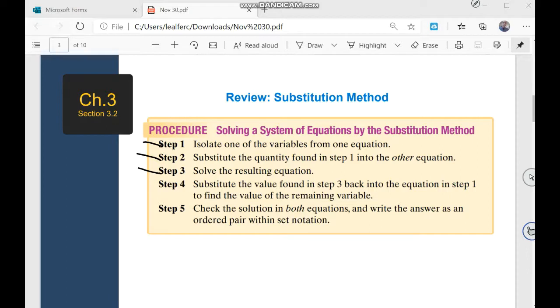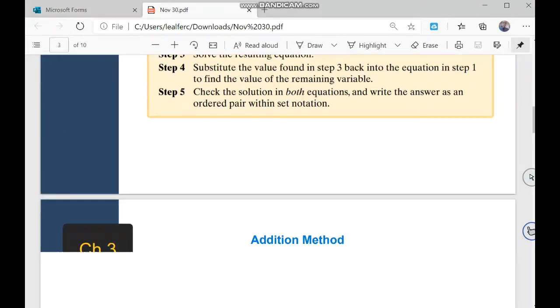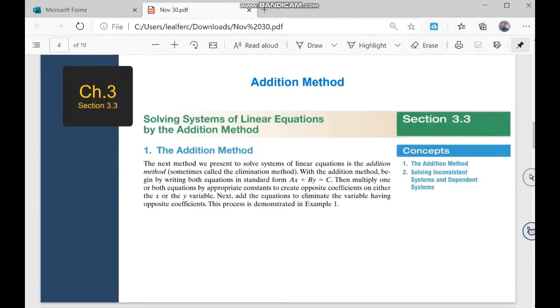Substitution method, we've finished, we've practiced, and if you know this step by step, you are a master of the substitution method. And today we will see a new method, a different method. It's the addition method.